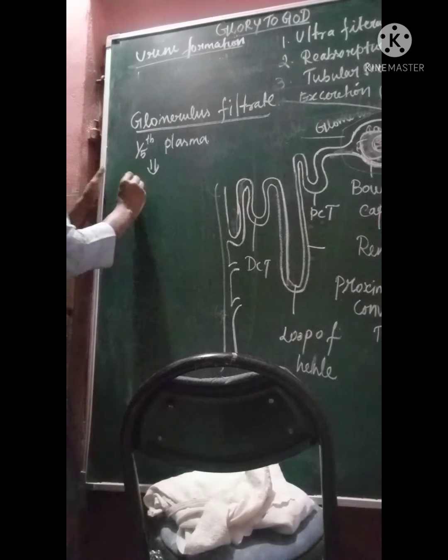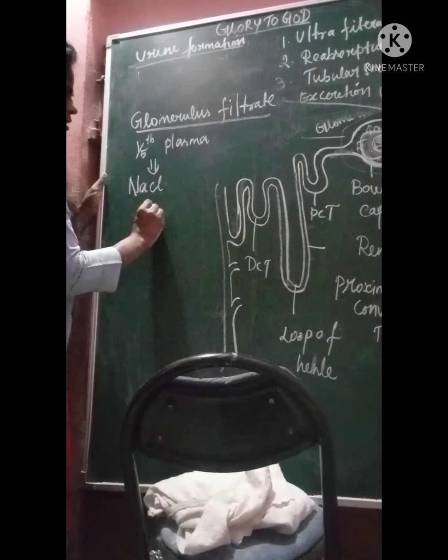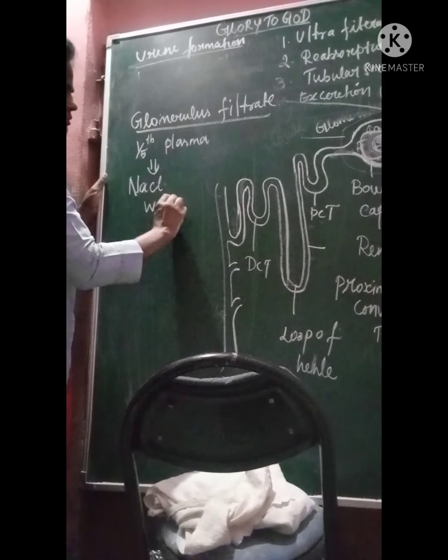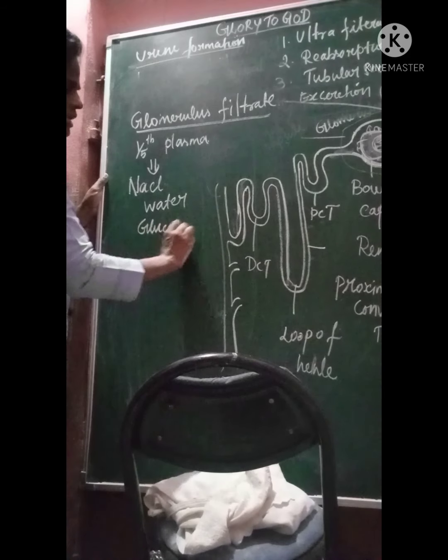What do we have in this? Sodium chloride, NaCl, salt, and then water, glucose.